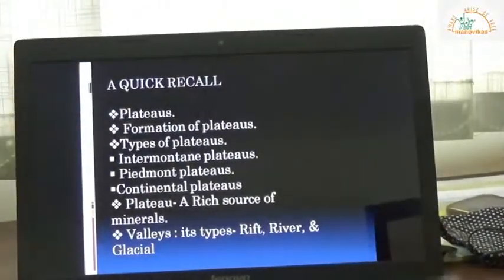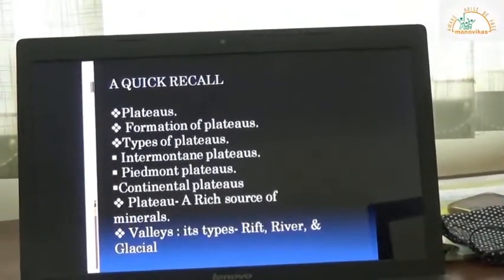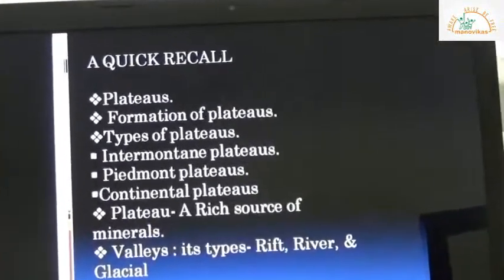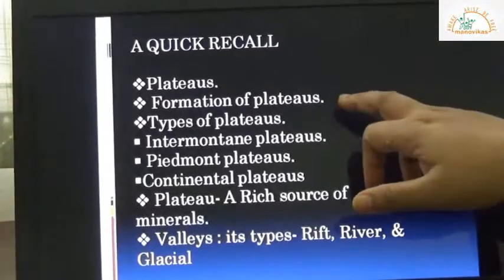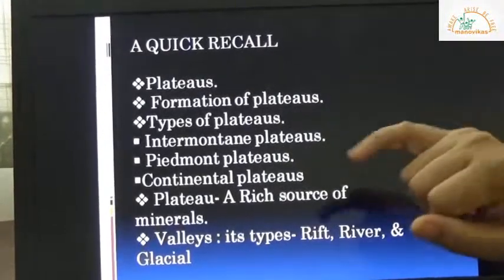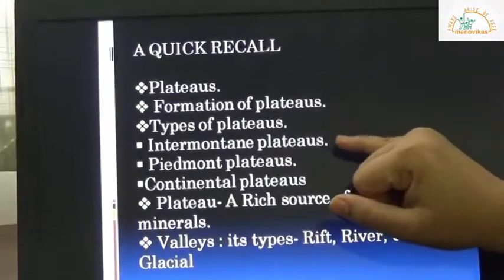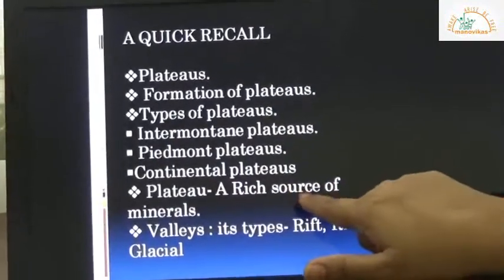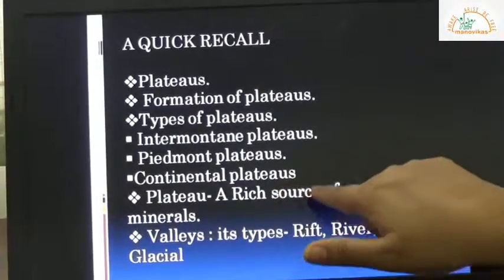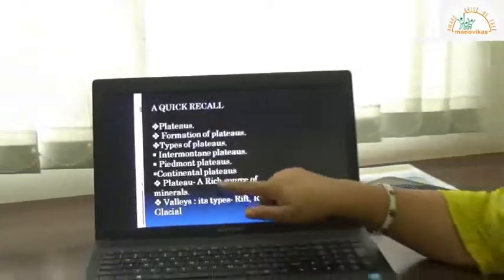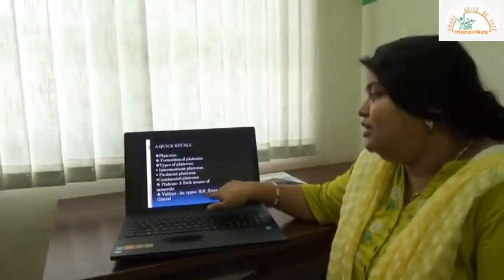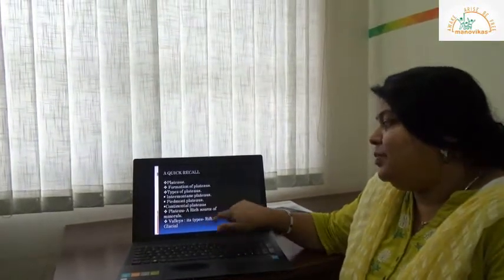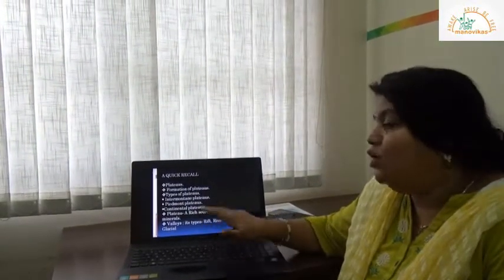A quick recall of what we did today. We were trying to understand plateau as a relief feature, a major landform. We were also checking how plateaus are formed. We checked the types of plateaus: intermontane plateau, Piedmont and continental. And we also understood that plateaus are a rich source of minerals. Then we checked what valleys are. We were trying to understand river valley, rift valley and glacial valley and their formation along with examples.